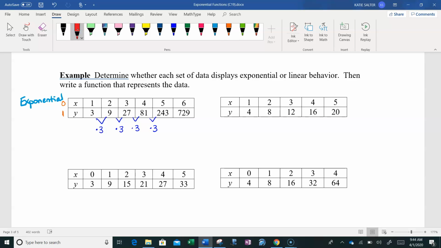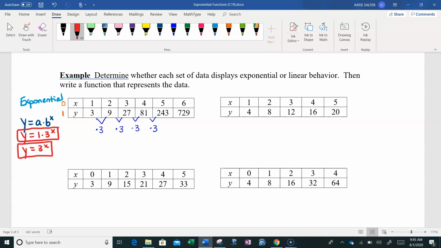Just like you learned y equals mx plus b, folks, you've got to learn y equals a times b to the x. That is your basic formula for writing an exponential function, where a is our y-intercept and b is our multiplier. So this equation will be y equals 1 times 3 to the x. And again, you can write it like this, or you might see it like this, y equals 3 to the x. Hey, it's just like the problem we did at the very beginning about the pay it forward. So let's check out the second one.